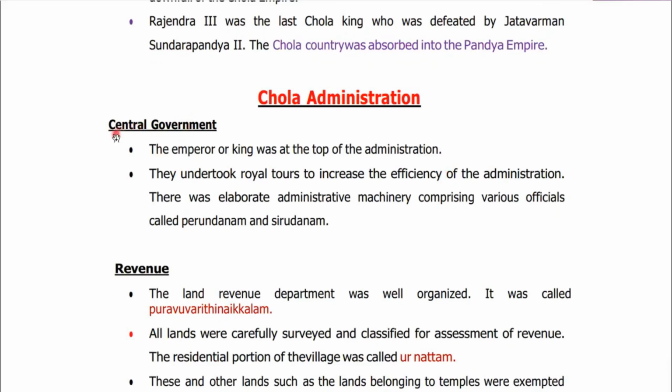First, let's discuss the central government. The emperor or the king was at the top of the administration. It was a centralized system of administration, but still it had some features of local self-government.